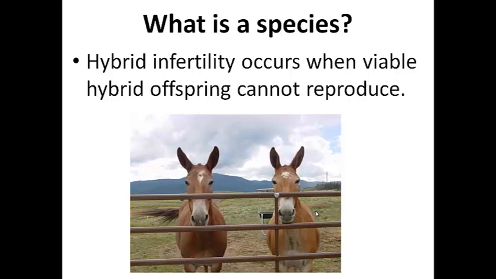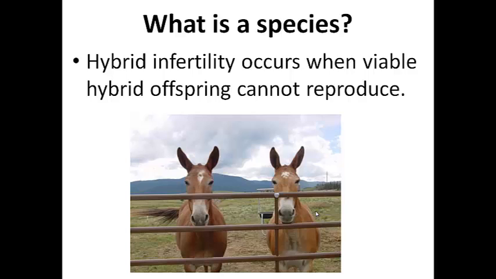As you may remember from earlier in our class, they cannot reproduce because they have a different number of chromosomes. Horses have one number, and donkeys I think have one less, but they're one off in terms of the number of chromosomes.